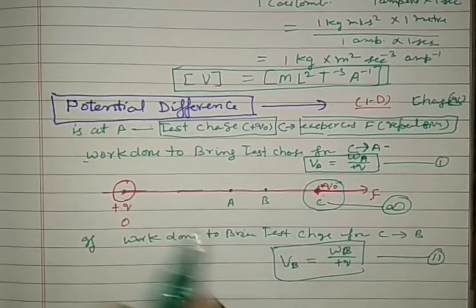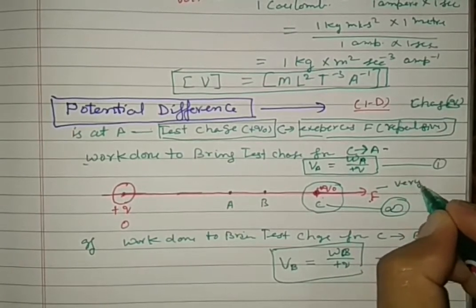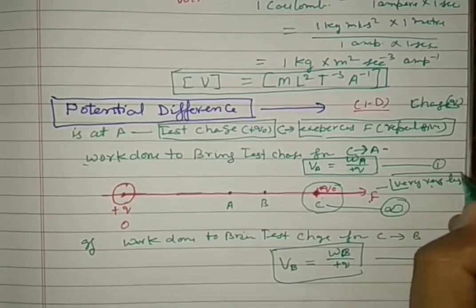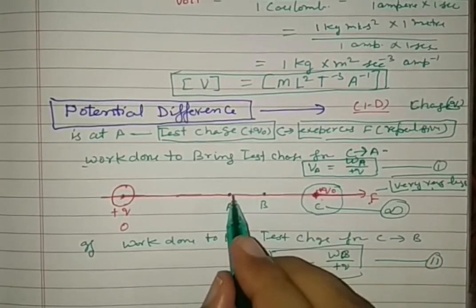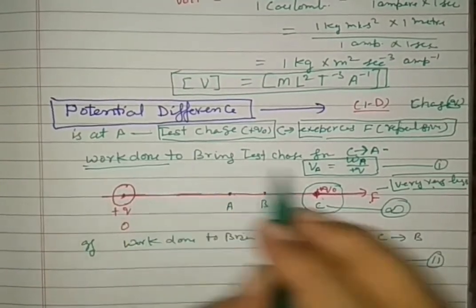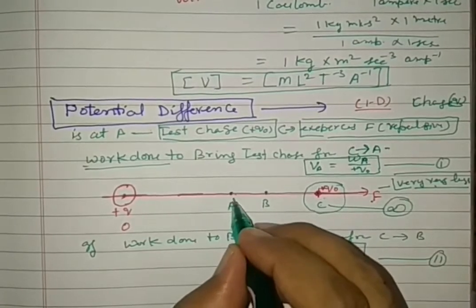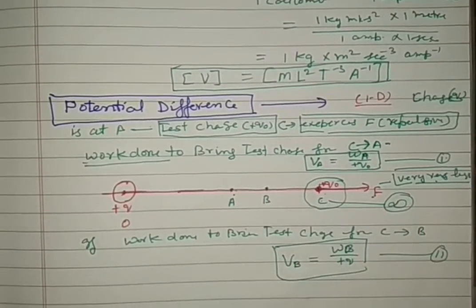In that condition, this F is very, very small and negligible. So when you bring the test charge from infinity to here, the work done per unit test charge determines the potential at A, VA, given by equation 1.